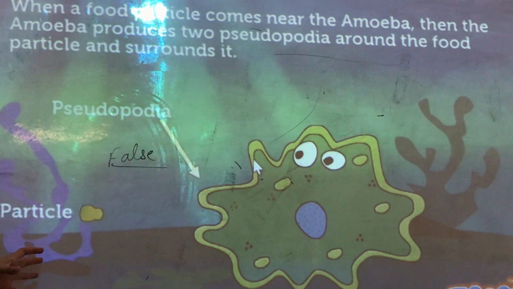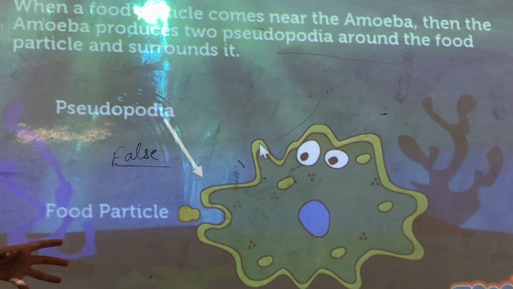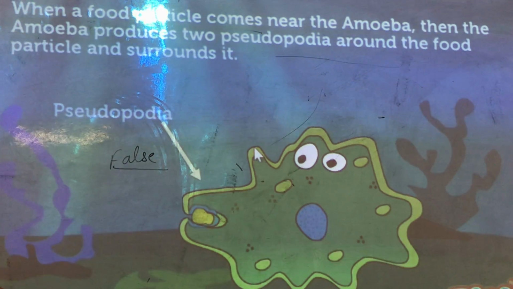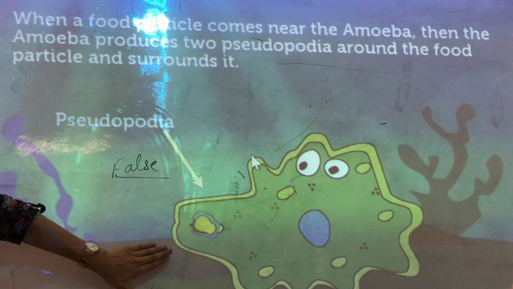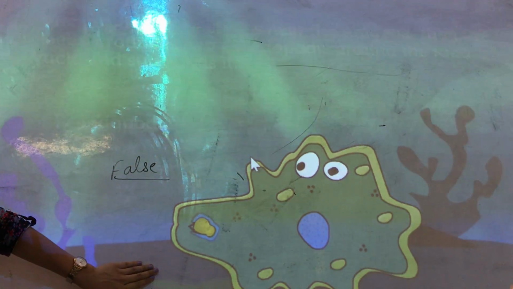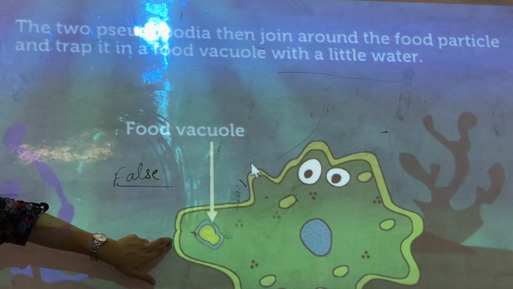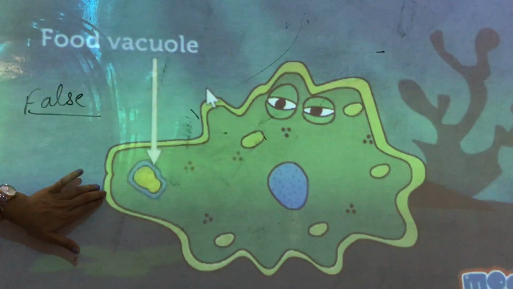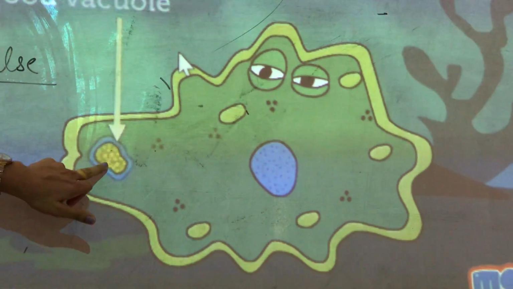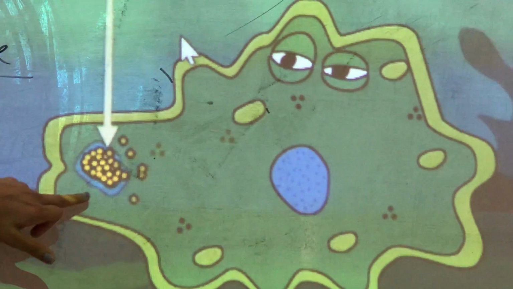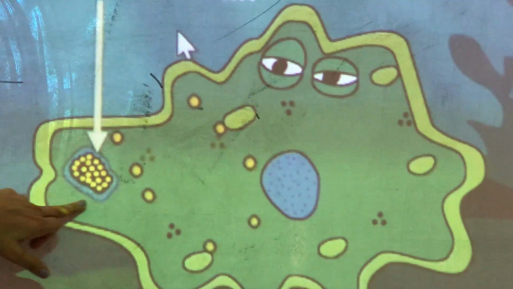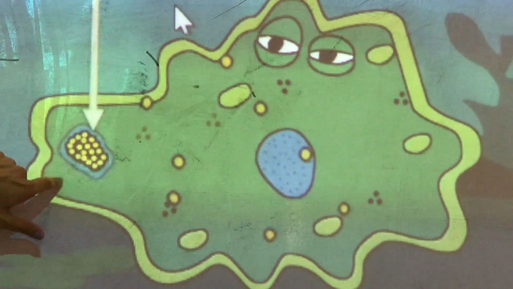When a food particle comes near the amoeba, it produces two pseudopodia around the food particle and surrounds it. The two pseudopodia then join around the food particle and trap it in a food vacuole with a little water. The food vacuole contains digestive juices which break the food into nutrients.